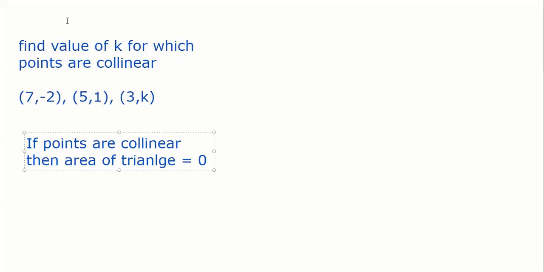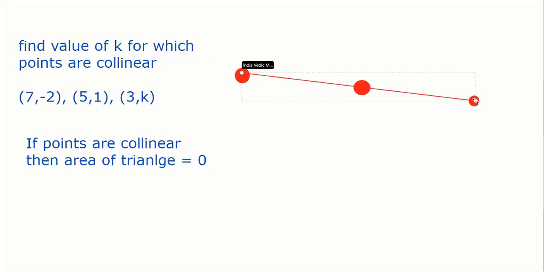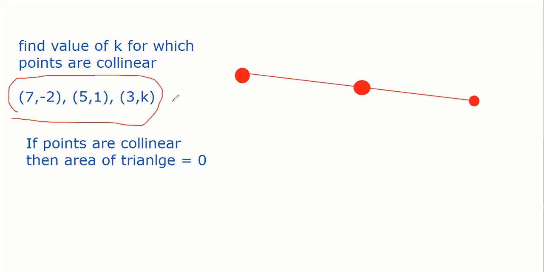Suppose one point is here, another point is here, and the third point is collinear, meaning on the same line, then you will not be able to form the triangle. So you can say the area of this triangle has to be 0. Using these 3 points, find the area of the triangle, and that has to be 0. So using the formula I gave you earlier, find the area of the triangle, equate it to 0, and then find the value of k. The main concept is this, guys.